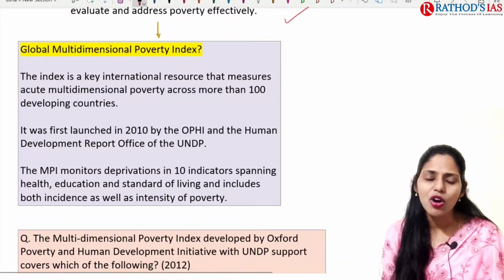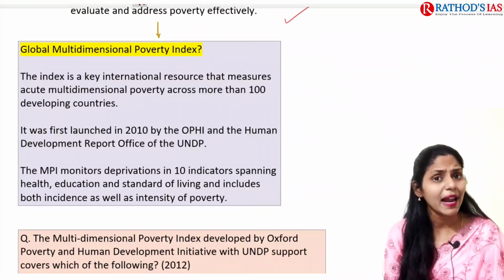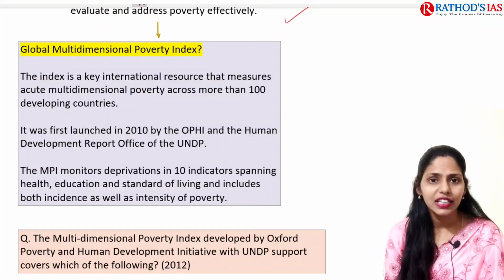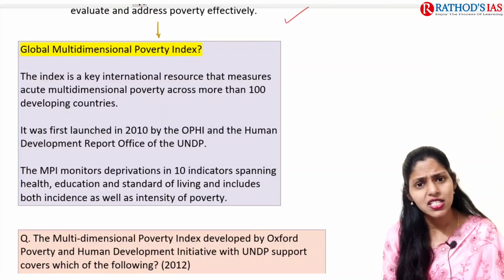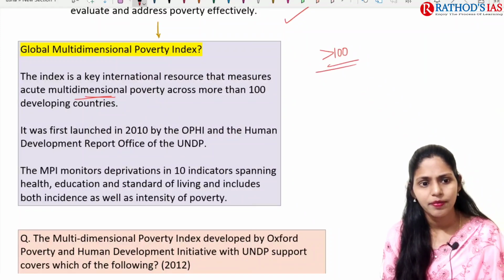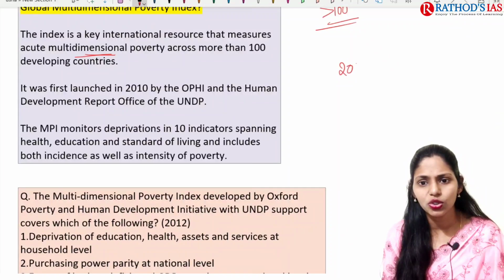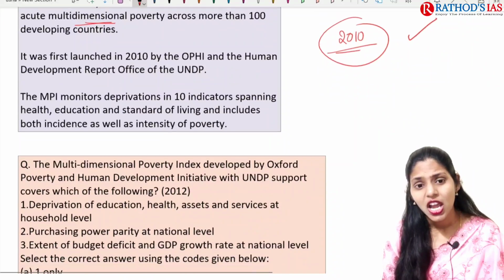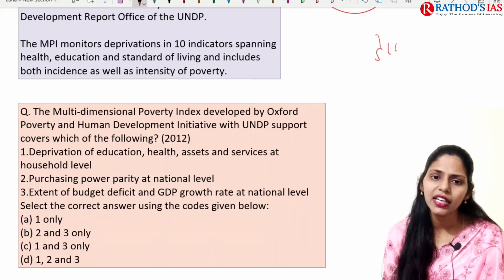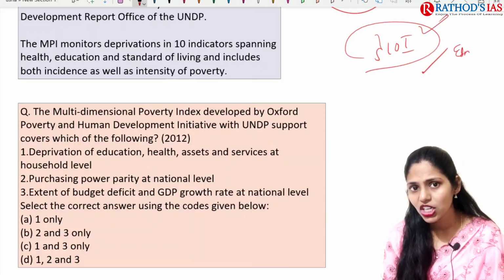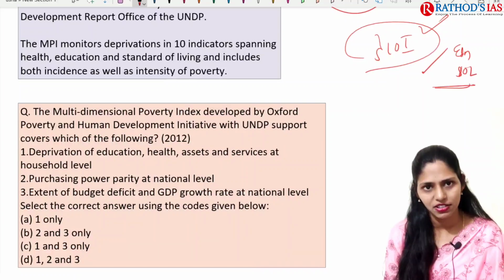Now some basic facts regarding the global multidimensional poverty index. It is a very important international resource, and this index measures acute multidimensional poverty across more than 100 developing countries. It was first launched in 2010. It monitors deprivations, looking at 10 indicators. For example, we have health, education, standard of living, etc.